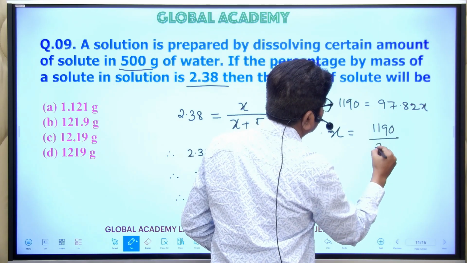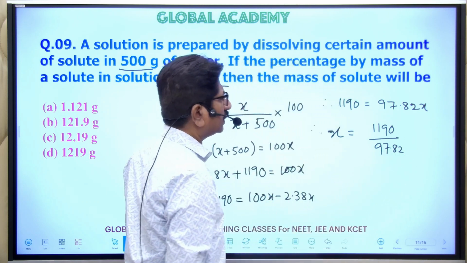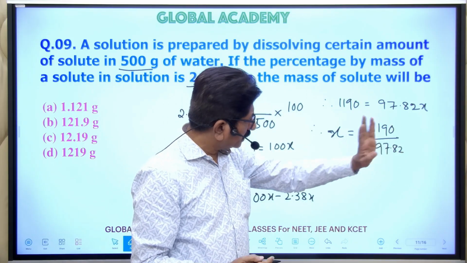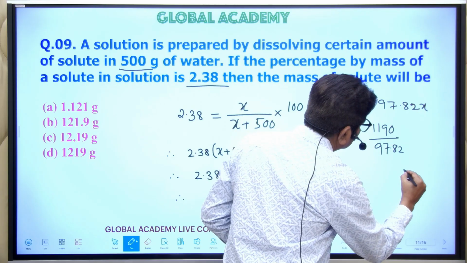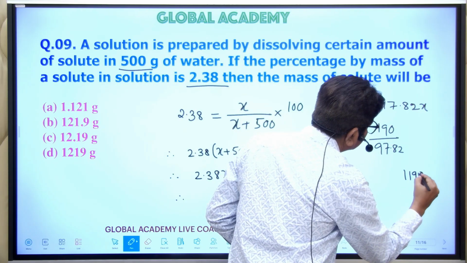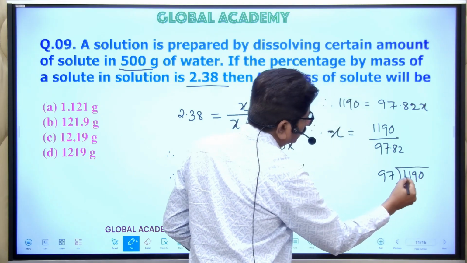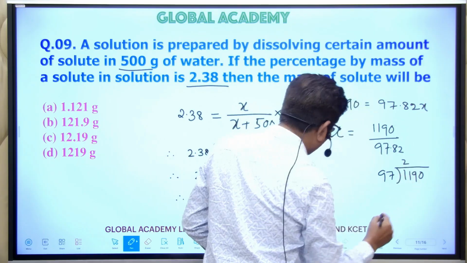1190 upon 97.82. So here also the same. You can see that there is a decimal. Leave the decimal and go for the calculation. The calculation you have to do the same way. 1190 divided by 97. Here it is 1, 1 za.